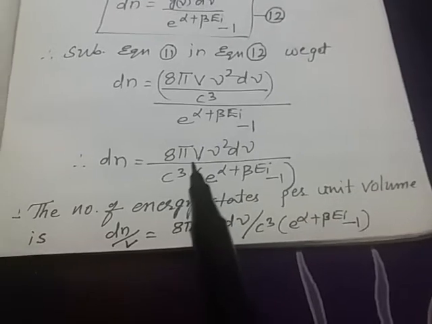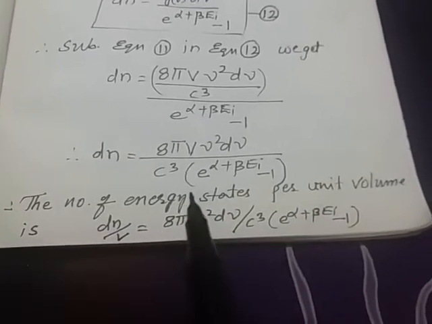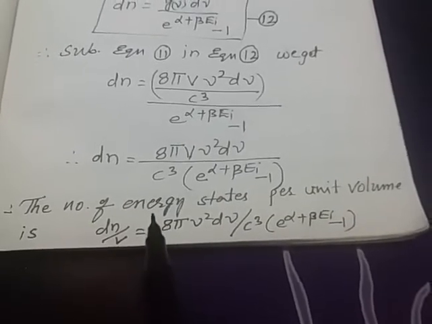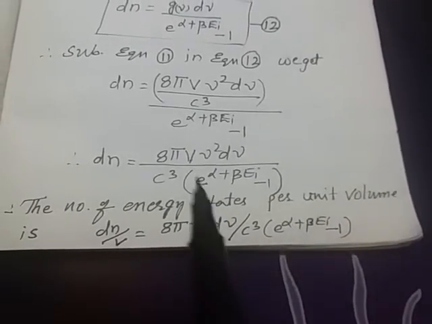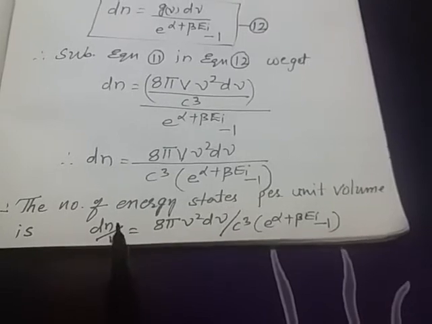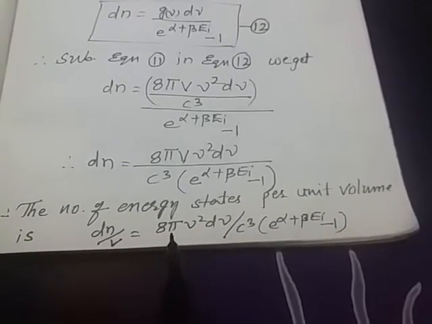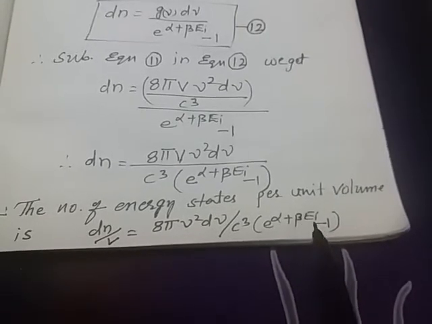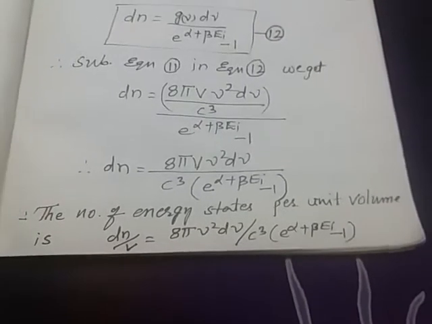Now we have to consider the following condition: the number of energy states per unit volume. When we take unit volume, dn by V equals 8 pi nu square d nu by c cube into e to the power of alpha plus beta Ei minus 1. Here the volume V equals 1, so we get this equation.